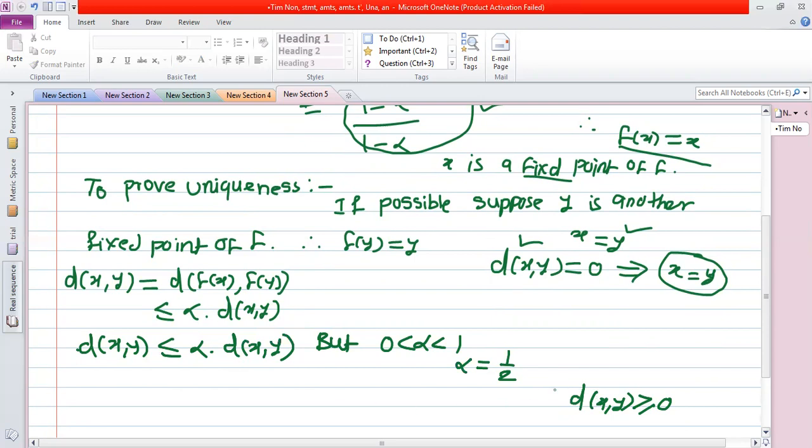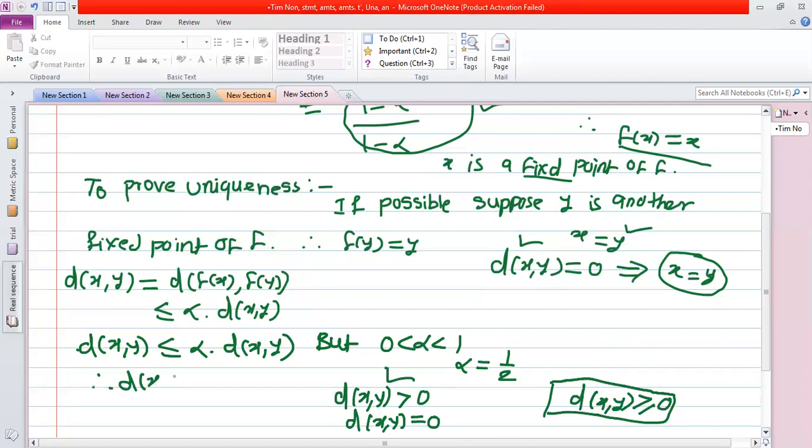There are two possibilities: either the distance between x, y is strictly greater than 0, or the distance between x, y is equal to 0. If the distance between x, y is strictly greater than 0, then from this inequality the distance between x, y is strictly less than alpha into the distance between x comma y. But this is not possible.